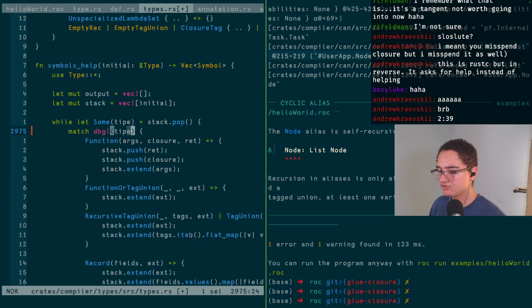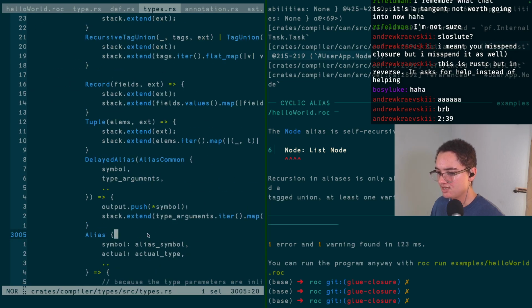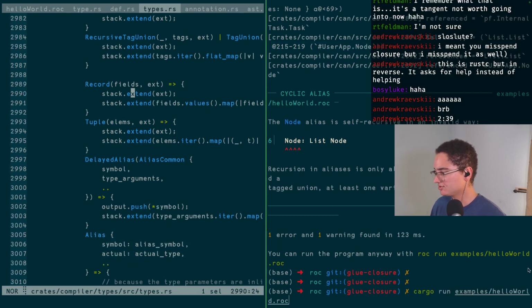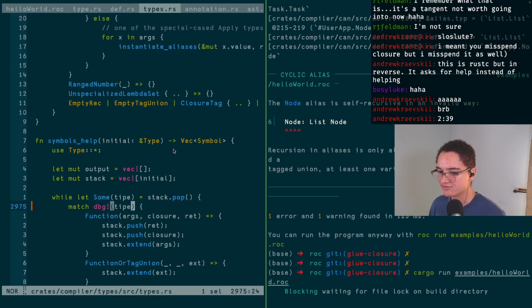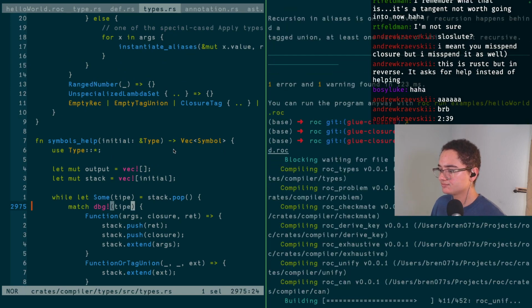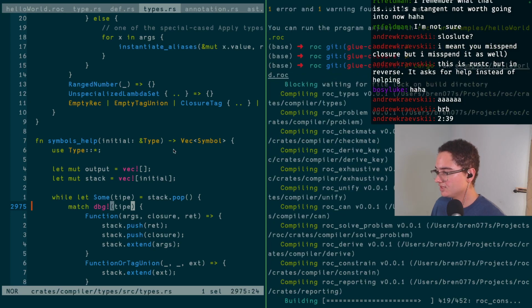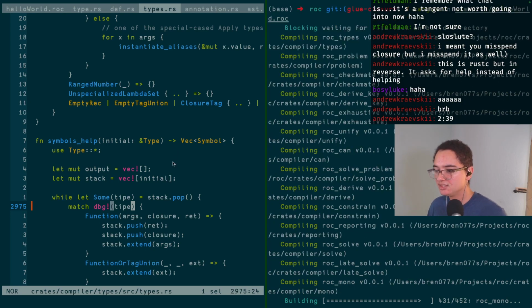Because I still don't fully understand what a list is in this thing, because it's not a tag union, it's not a record. I guess this might be considering it a tuple or an alias. That sounds a little bit weird to me, but if we can get a little bit more debug info, we might have a chance of correctly solving this. Okay, so we'll just give this a minute though.